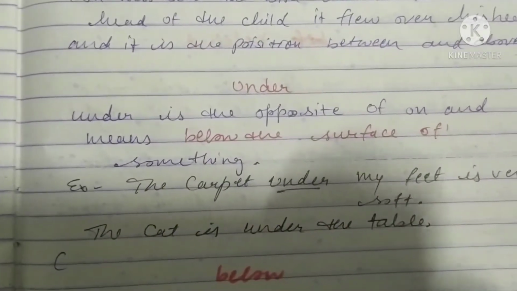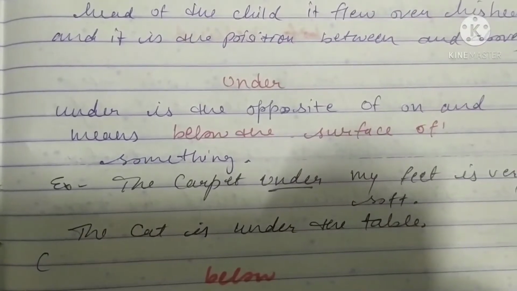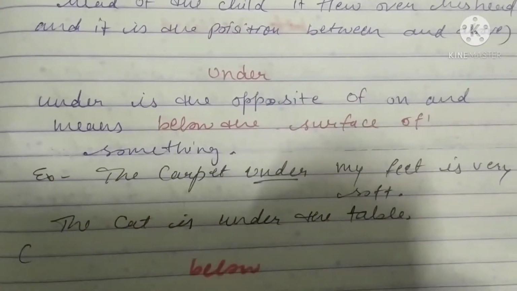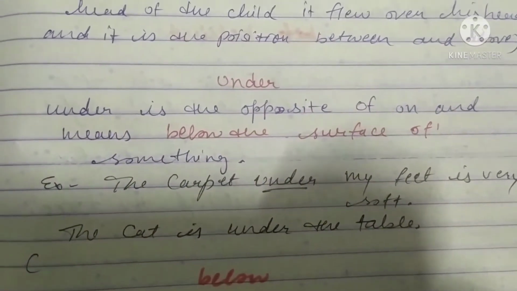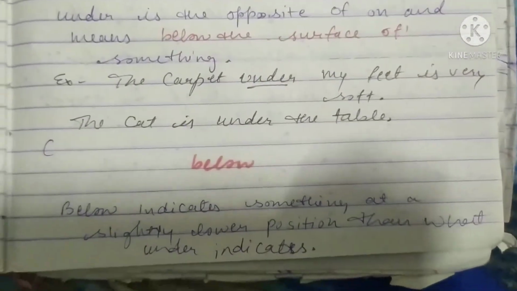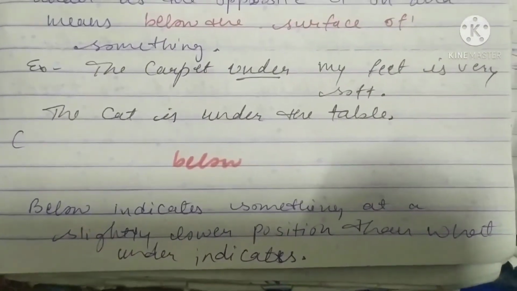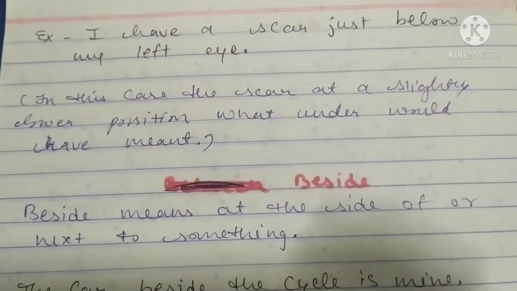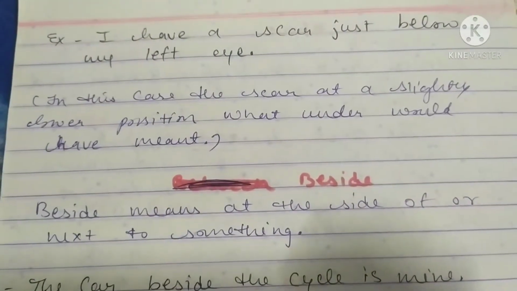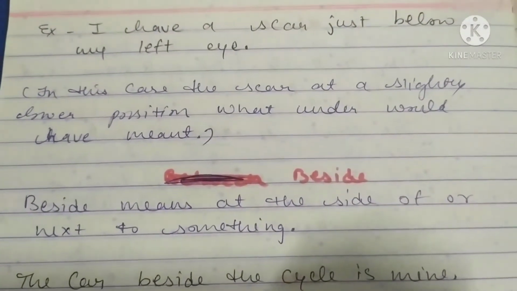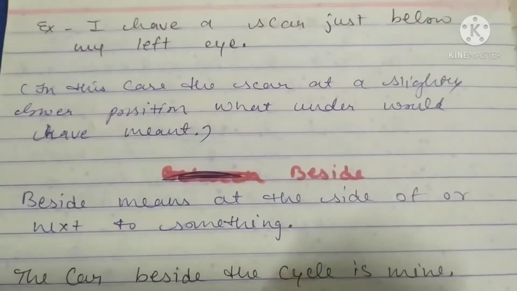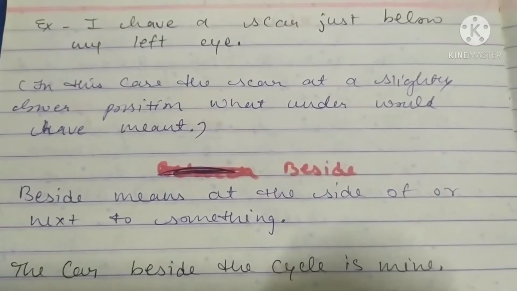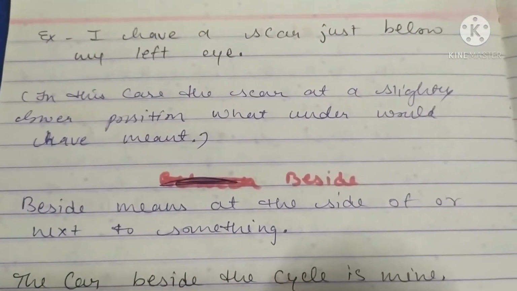Under is the opposite of on and means below the surface of something. Like, the carpet under my feet is very soft. The cat is under the table. So below indicates something at a slightly lower position than what under indicates. For example, I have a scar just below my left eye. In this case, the scar is at a slightly lower position, where under would have meant something else. Scar means a mark, a nishan, on something.